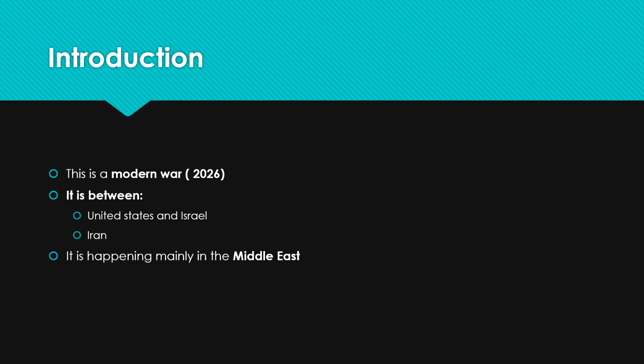Introduction. This is a modern war, 2026. It is between the United States and Israel and Iran. It is happening mainly in the Middle East. Why do they say a modern war? Because in the old times, like the 90s, wars used to be fought with guns, pistols or tanks. But in modern war, in this era, they use airstrikes, drones, and missiles. That's why it is mentioned as a modern war.